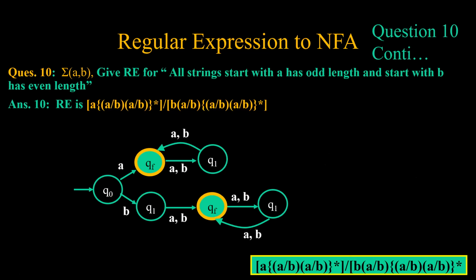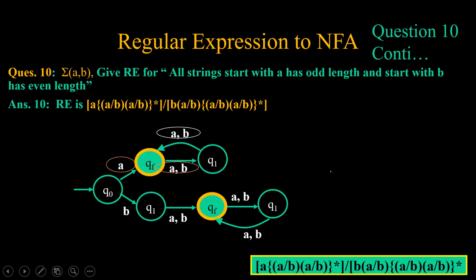So this is how we get the expression, and corresponding to the expression, we get the NFA, which is a, odd length, followed by all a, even length. So the total length will be odd. Second is start with b, even length. So 2 will be covered here, one b, one a or b, and then even length. Even plus even is even. Odd plus even is odd.